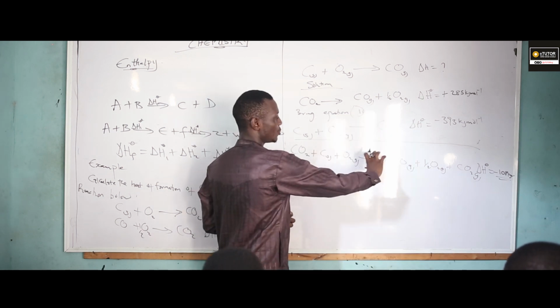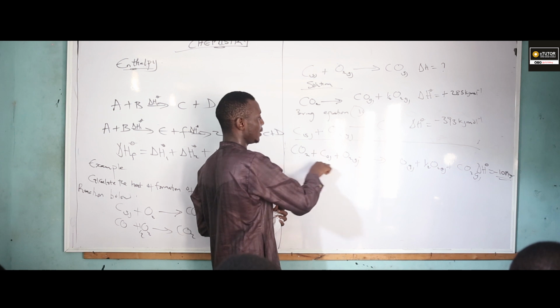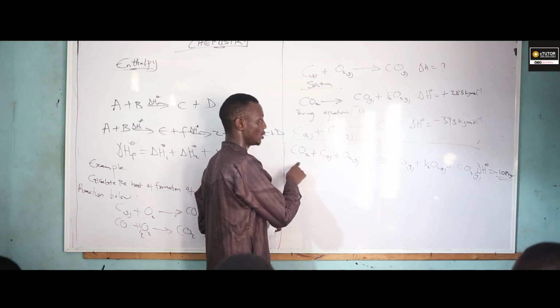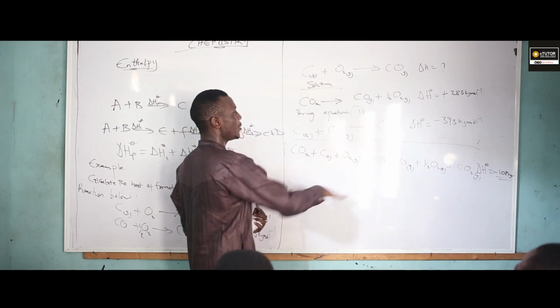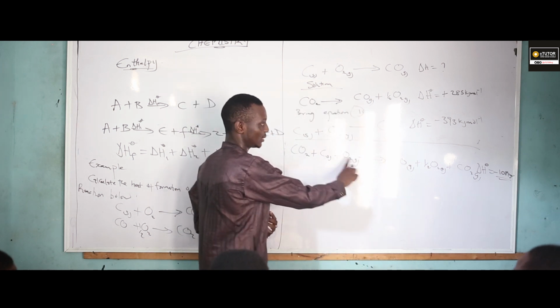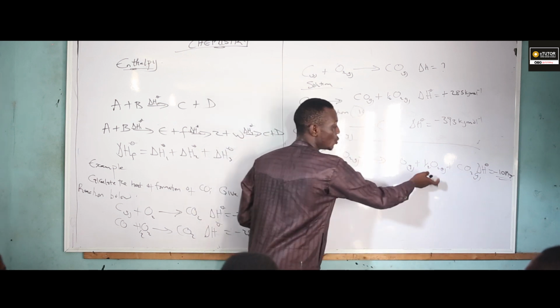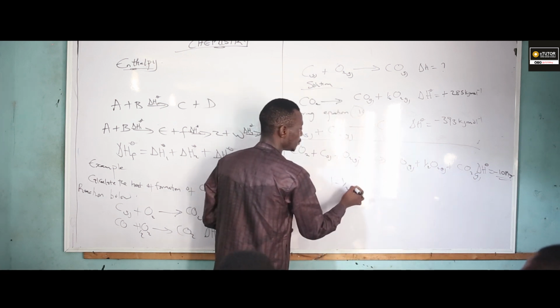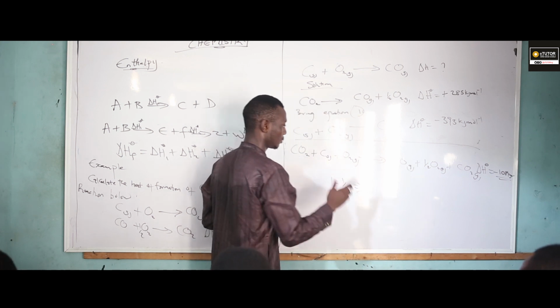When we are having this type of equation, since we are adding two equations together, everything that appears in our reactant side and also appears in our product side, we're going to remove them. Here we are having oxygen. We are also having oxygen here. We are having one oxygen here, and we are having half. 1 minus half. What do I have? Half.